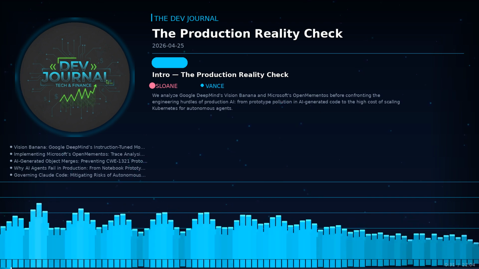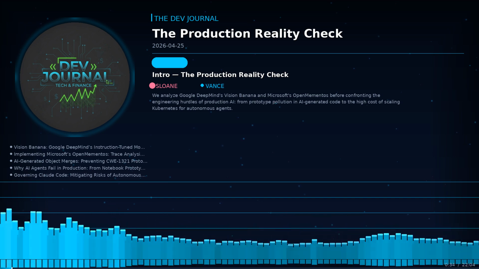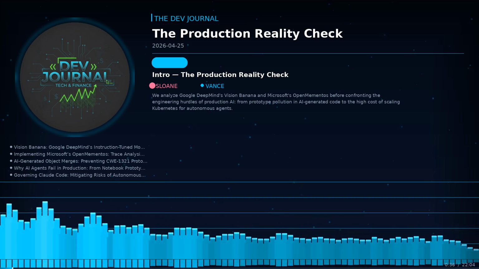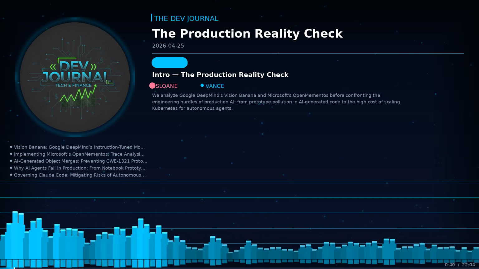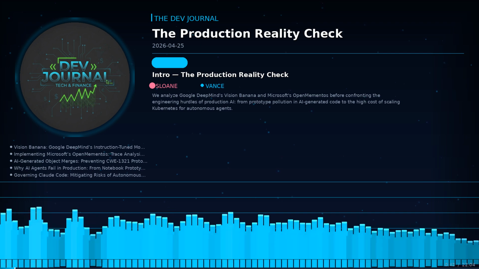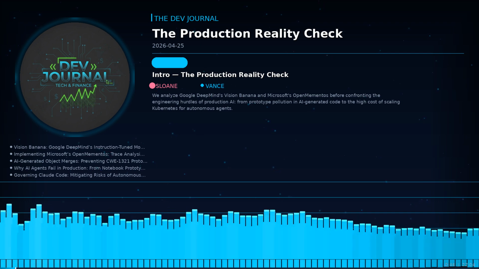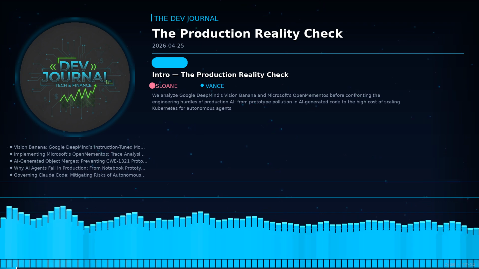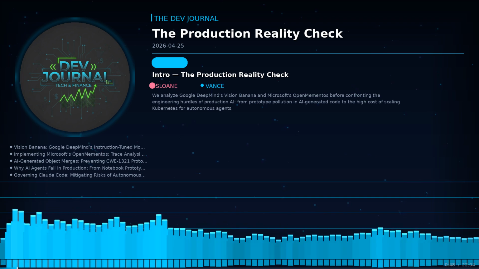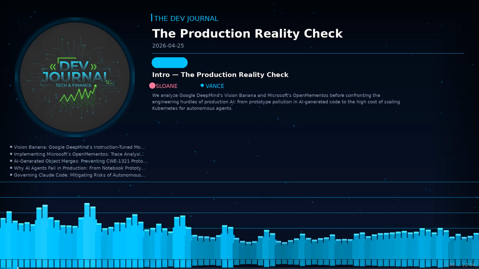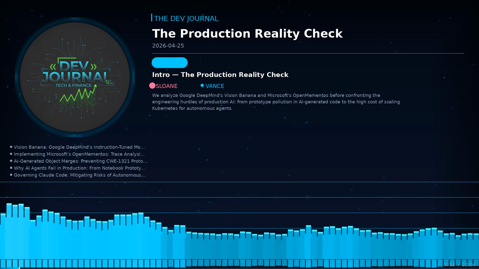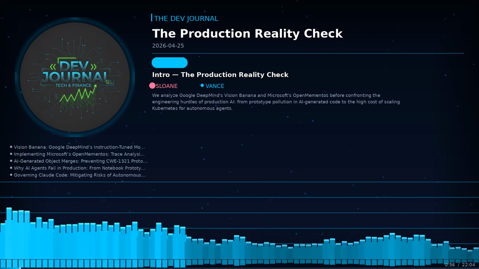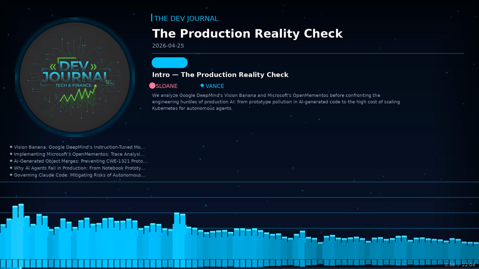Today, we explore how Google DeepMind is challenging existing vision standards like Segment Anything Model 3 with their instruction-tuned models. We also examine the dangerous rise of prototype pollution within autonomous coding tools and why so many sophisticated agentic systems fall apart the moment they leave the safety of development. That specific leap from a simple sandbox to a live environment exposes every single crack in the logic.